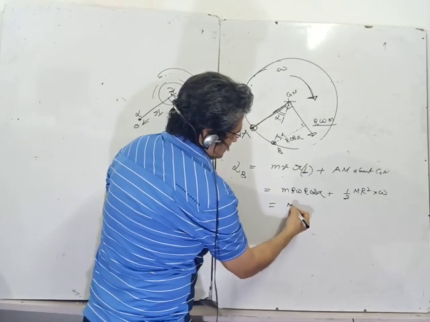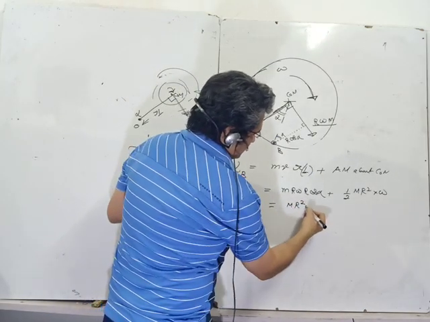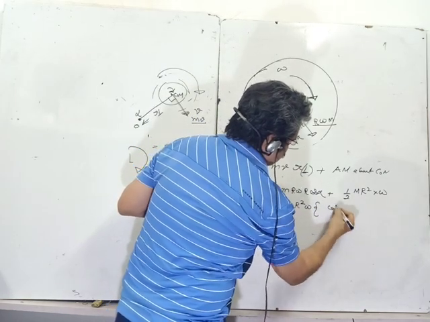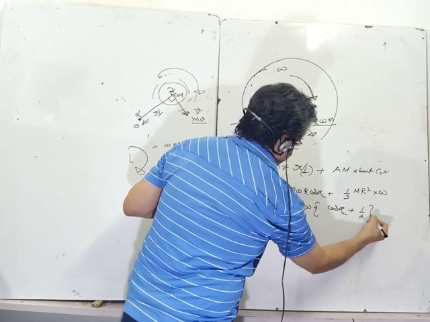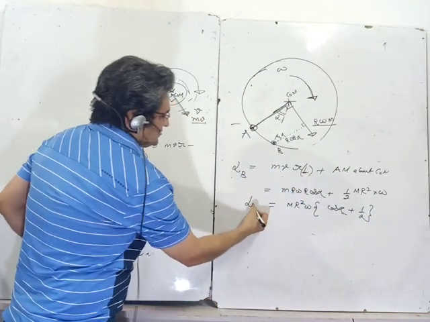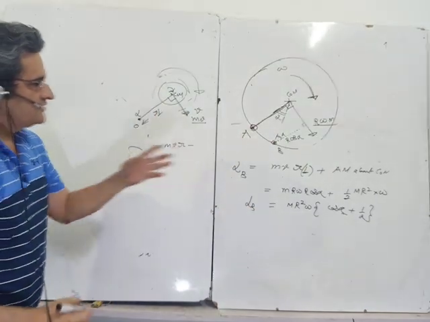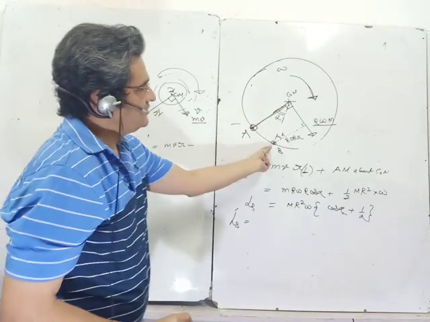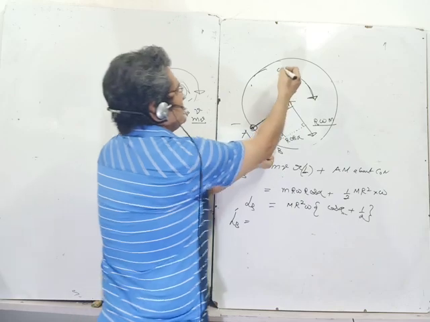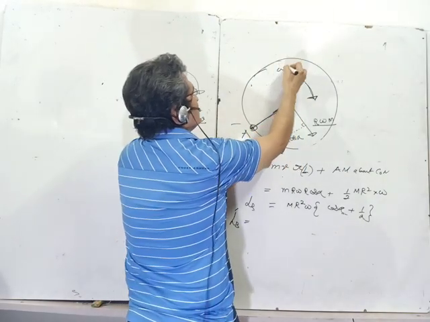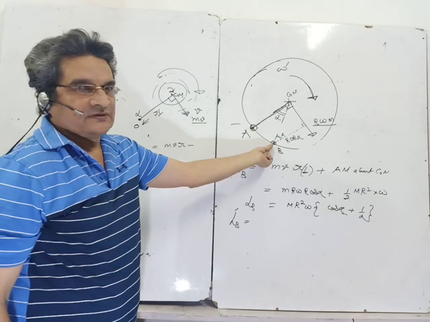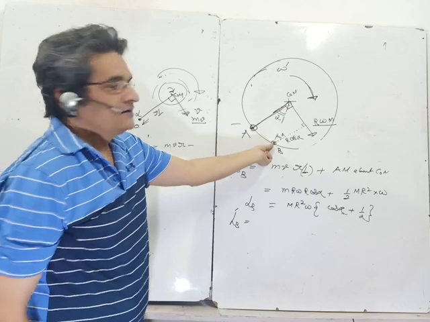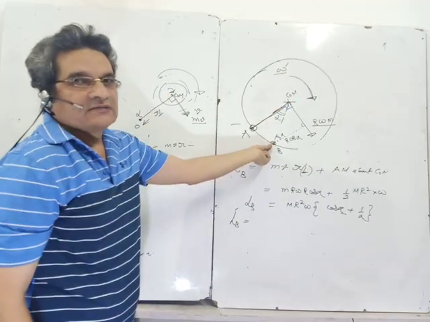So we get mr square omega, I take common, cos alpha plus 1 upon 2. This is my angular momentum about B before shifting of axis. What is the angular momentum about B after shifting of the axis? Now I am holding about this point, so it will modify its angular velocity to omega dash, and it is rotating about point B. If I know the moment of inertia about point B and I know omega dash, I know the angular momentum about point B.